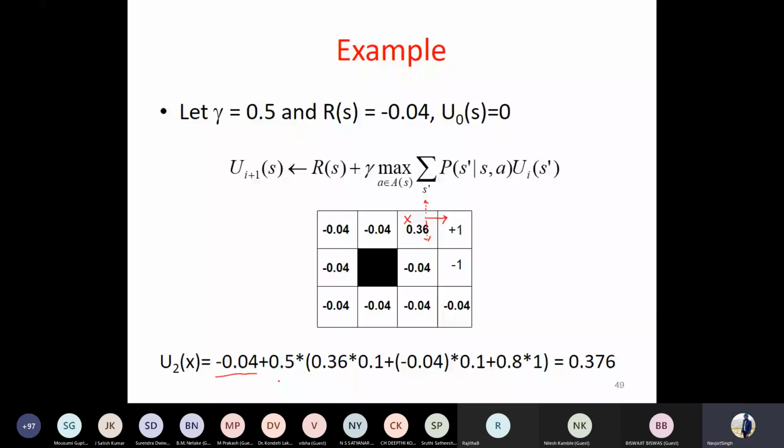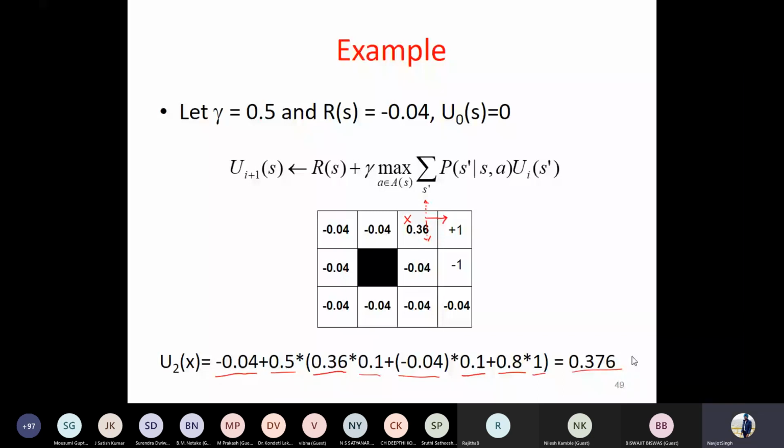Let's say we move towards the right side. So if we move towards the right side, the probability would be 0.8. What is the utility we are getting? +1. If we move up, moving up has probability 0.1. You will bump into the wall, and once you bump into the wall, you will be back in the state x. So the utility is 0.36. Similarly, the other option is moving down. The probability is 0.1 and its utility is 0.04. We get the solution 0.37. So if you see over here, with the iteration, the result is improving.